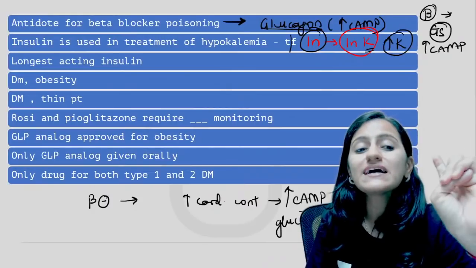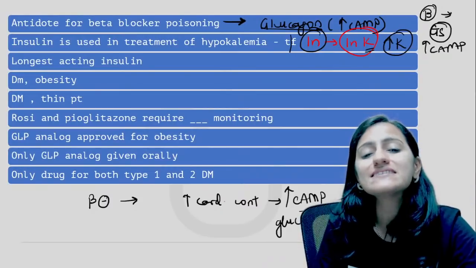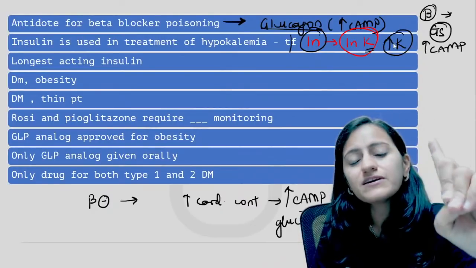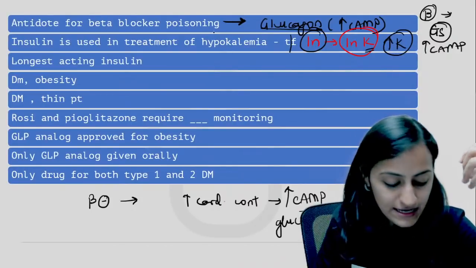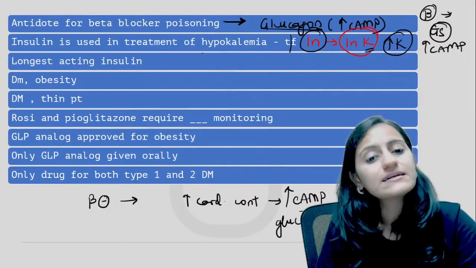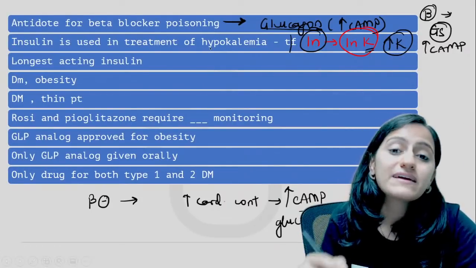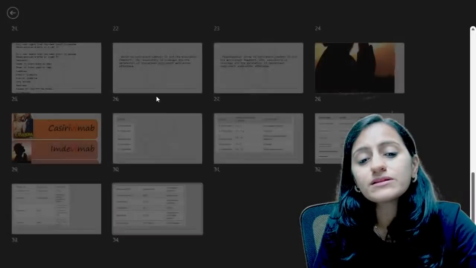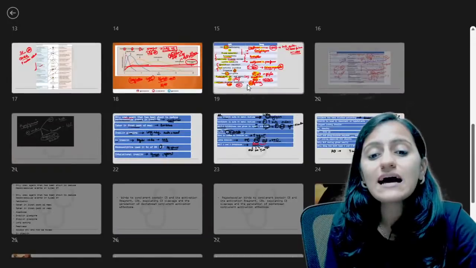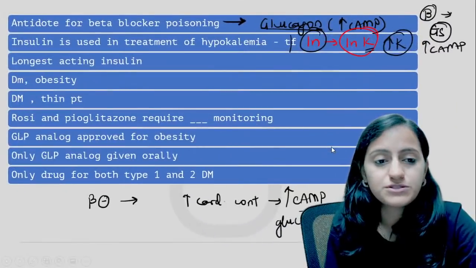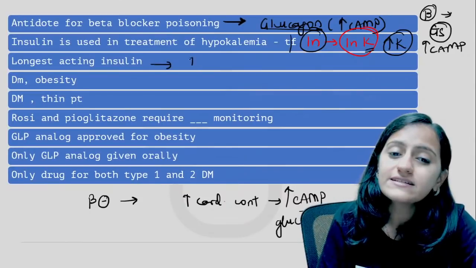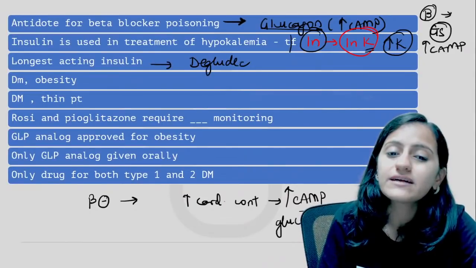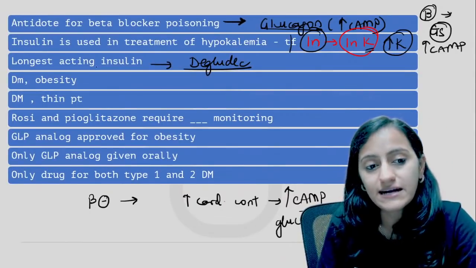What do you use in hyperkalemia if there are ECG changes also? The first thing is to stabilize the heart, calcium gluconate. Then you can give insulin, and along with insulin, what else can we give? Salbutamol also can be used, okay? Longest acting insulin, it's your degludec, which is the longest acting.